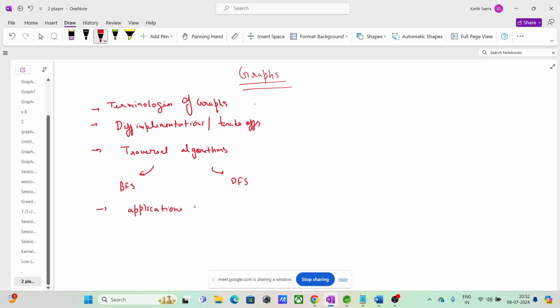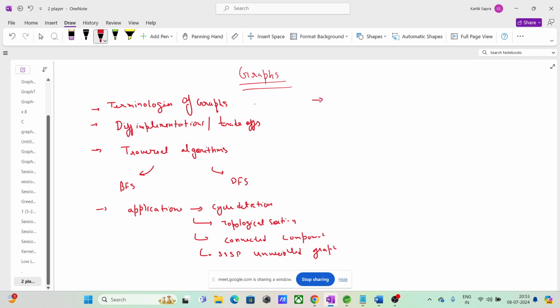To name a few: cycle detection, topological sorting, connected components, single source shortest path in unweighted graph, and we'll be covering MSTs, that is minimum spanning trees.